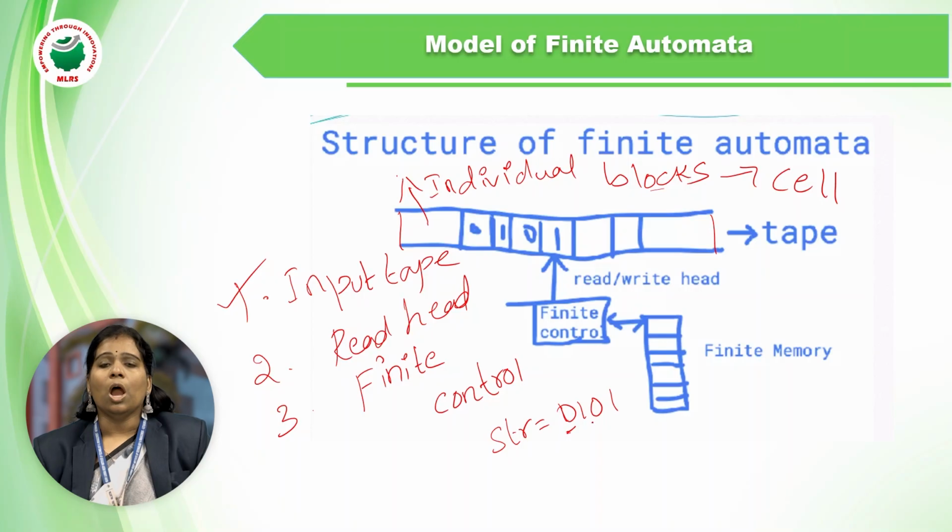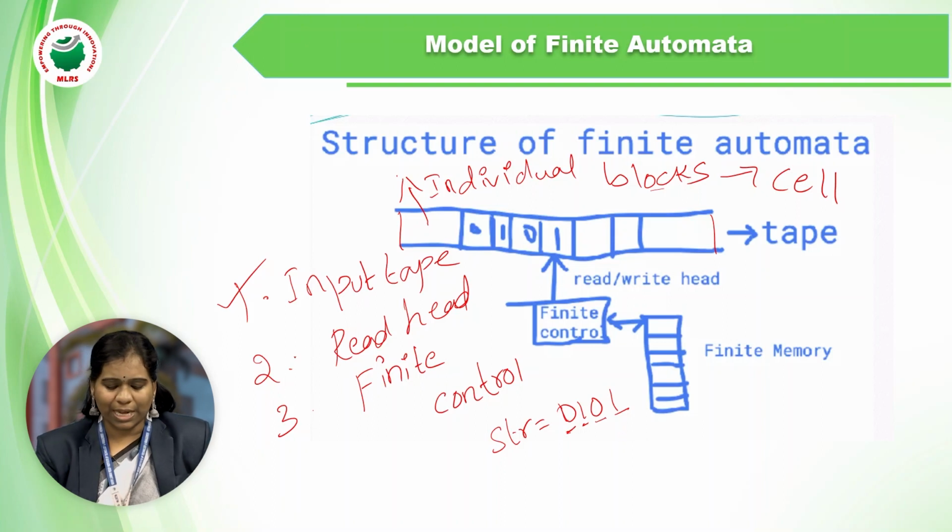After completion of storing it, we move to the next digit, and after that the third digit and the fourth digit. After all the string is entered into the blocks, the input tape is filled with the characters. So the input tape has to read character by character into the cells which are in the building blocks.